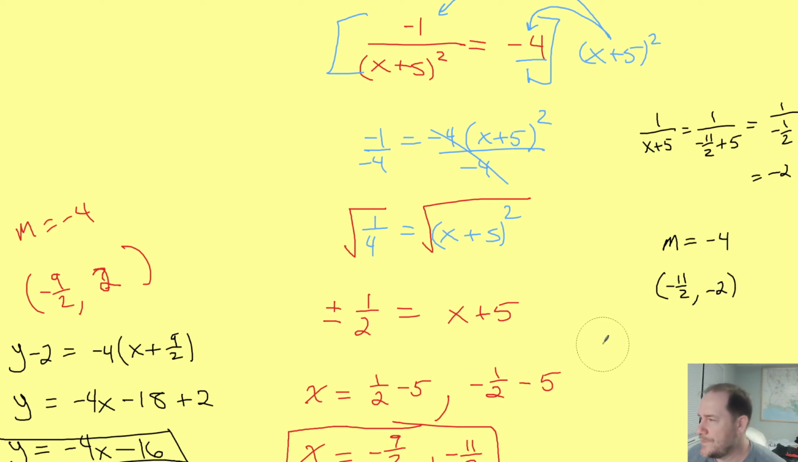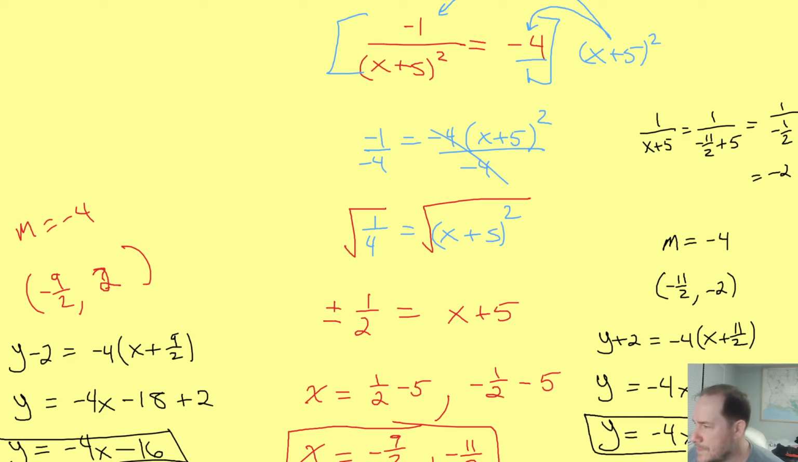And now I can substitute in, getting y plus 2 equals negative 4 times x plus 11 halves, which is going to be y equals negative 4x minus 44 halves, so 22. Take away an extra 2, so we actually get y equals negative 4x minus 24. So that's what I'm getting.